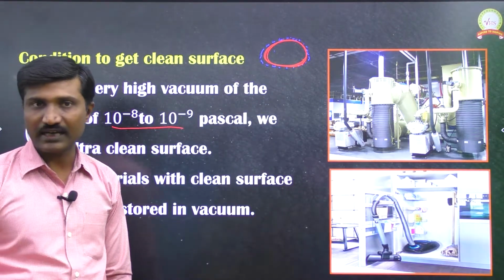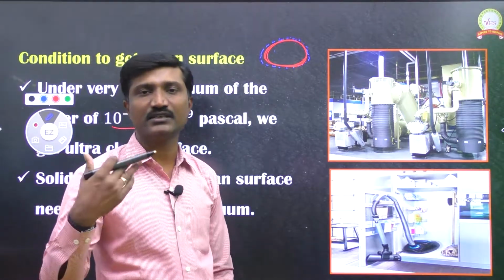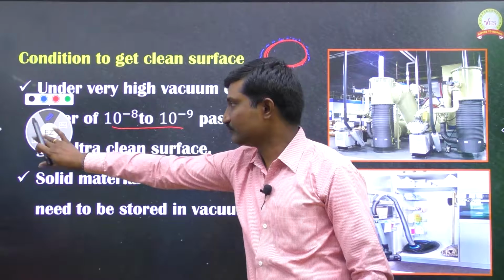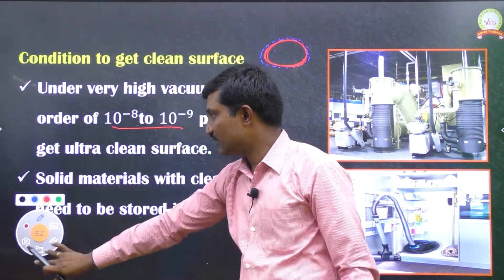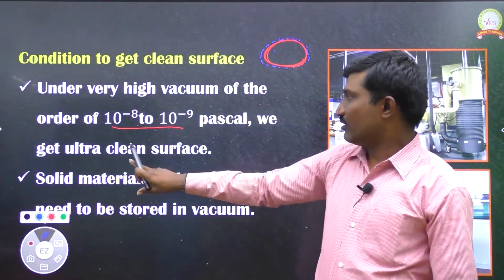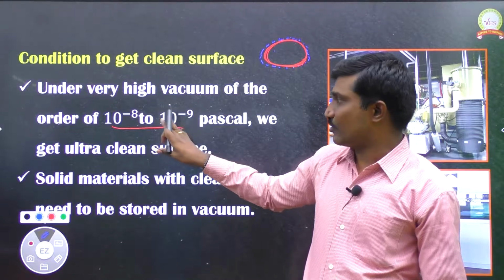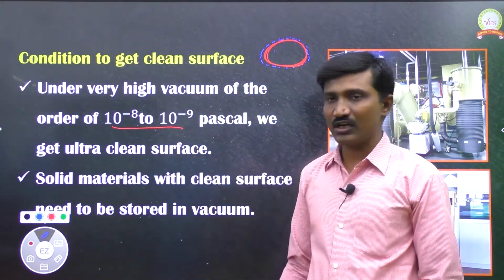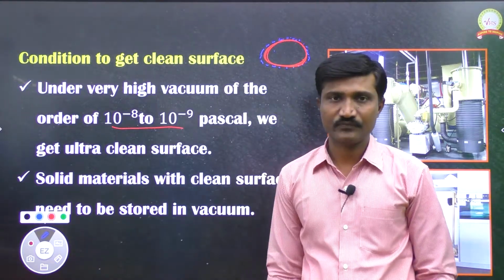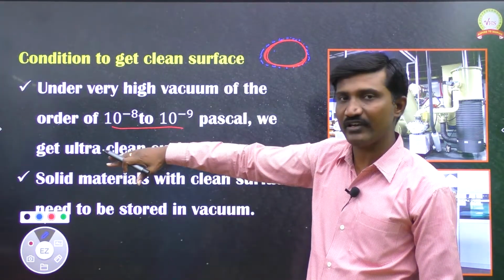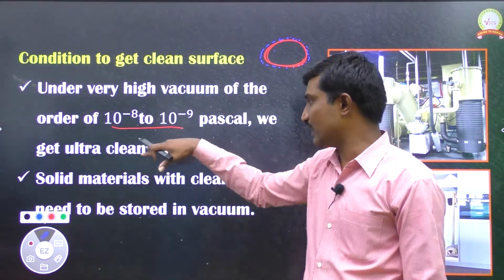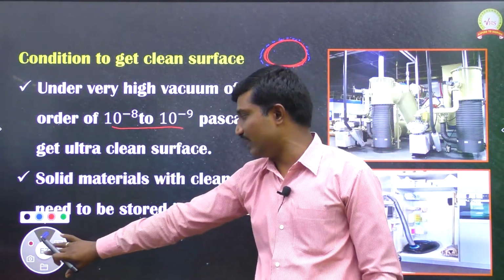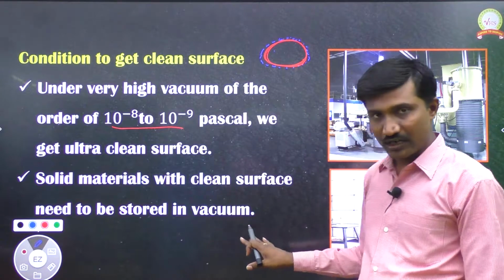When do we get a clean surface? Means if you are keeping that surface substance in vacuum only. Is it clear? Again, if we maintain 10 power minus 8 to 10 power minus 9 pascals, the surface obtained in that vacuum we are calling an ultra clean surface. So, solid materials with a clean surface need to be stored in vacuum.